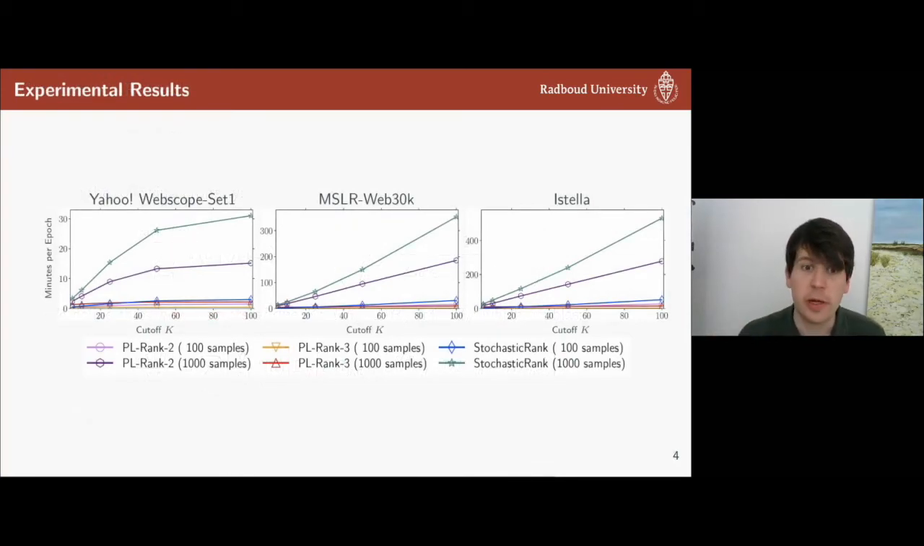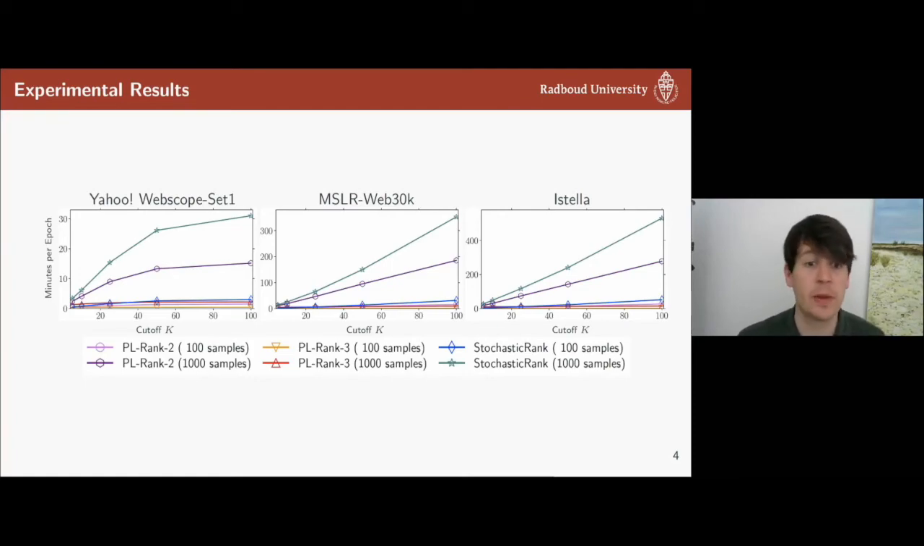For our experiments, we looked at how many minutes it takes to complete an epoch for different values of K on 3 different data sets. And what you can clearly see is that as K increases, the amount of time it takes to compute an epoch explodes as well. So with these old methods, if you're doing a top 100 ranking, this really takes way too long to be practically feasible.